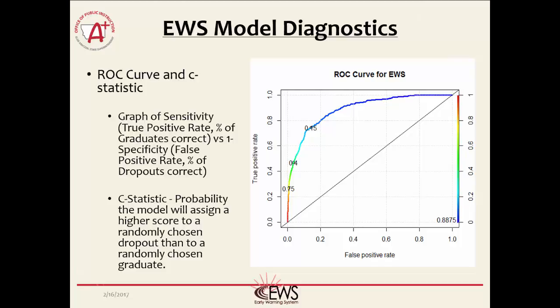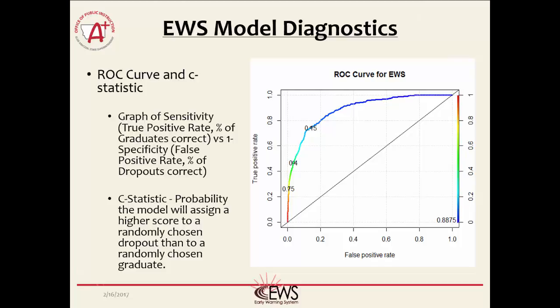A point in the far upper left corner of the graph, near the 1.0, would mean the model is perfect in identification. So we want the point that is closest to that upper left corner. As you can see, the 0.15, or 15%, cutoff is one of the closest points. Using this analysis and others, it was decided that 15% is the best cutoff for identifying a student as at risk. So any student that the model assigns as having a 15% or higher chance of dropping out is at risk.